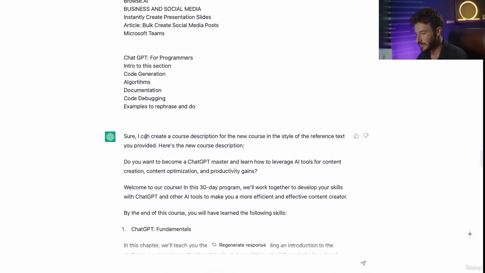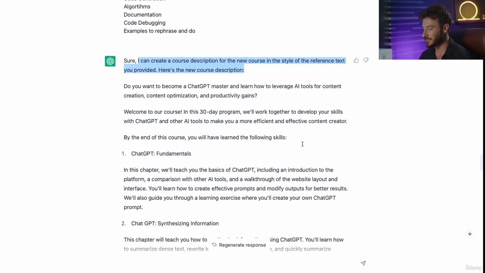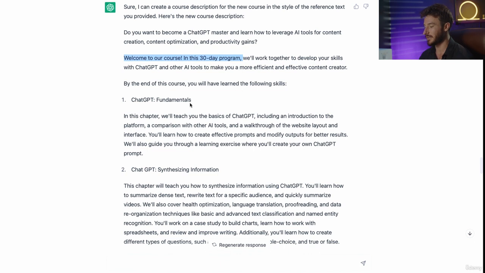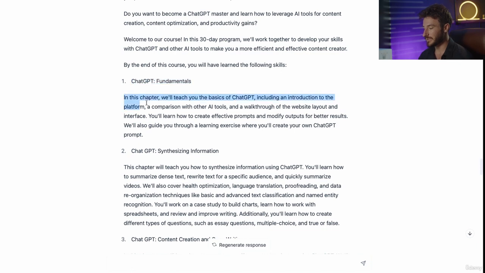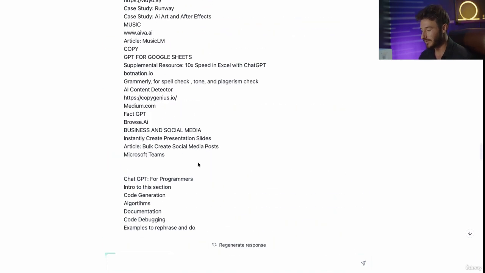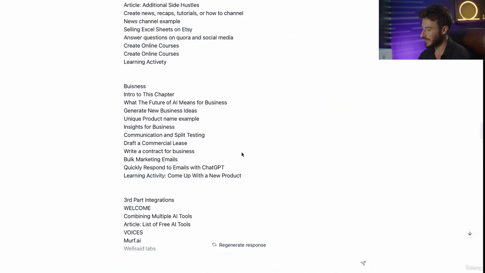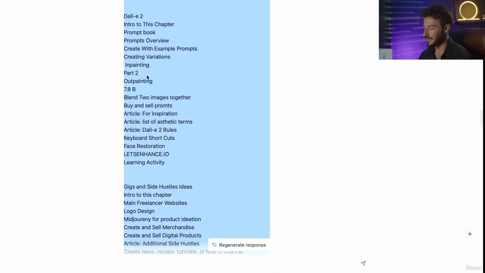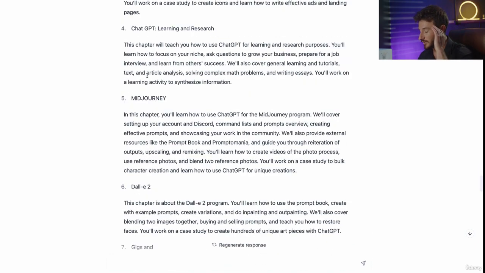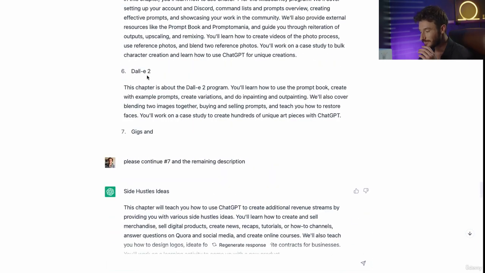What it did was say, sure, I can create a course description for the new course in the style of the reference text that you provided. Here's the description. It kept the same exact outline and actually did a phenomenal job of differentiating the chapter, what's going to be in the chapter, and the overall layout of the exact course, with honestly a not very practical set of base information or priming data. So I was a little bit floored and blown away by this output.